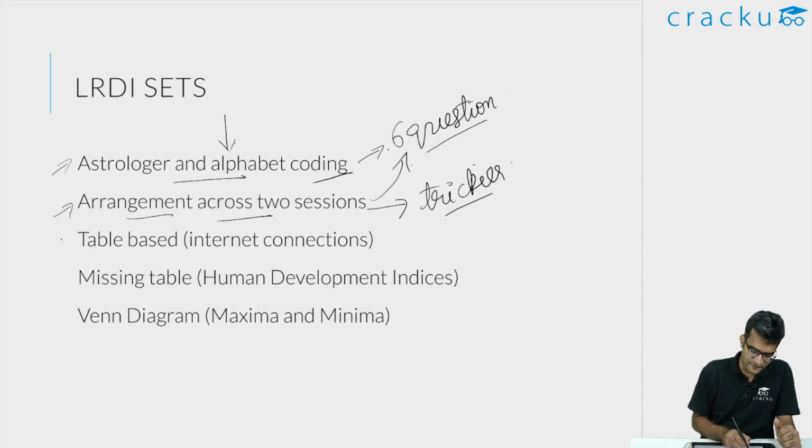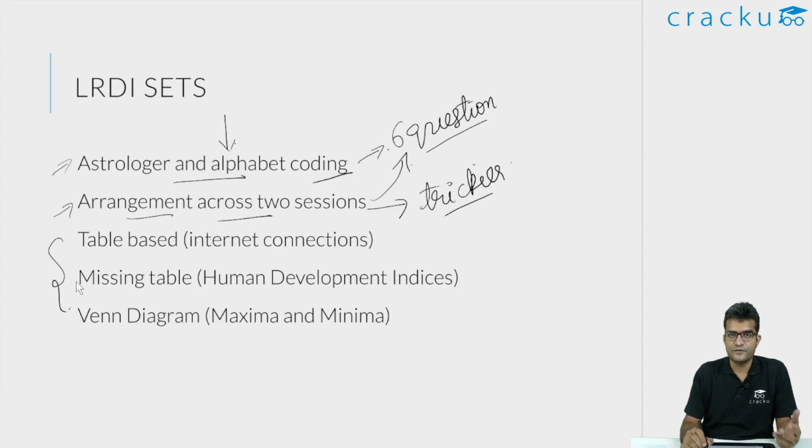Coming to the 4 question sets, there were 3 of them. The first one was table based. So basically it is a very lengthy question. It involved internet connections in a city across 4 different locations and 4 different internet providers. So you have to basically draw a 4x4 table, and you have to fill the entire table up. To fill that entire table, you have been given some instructions.